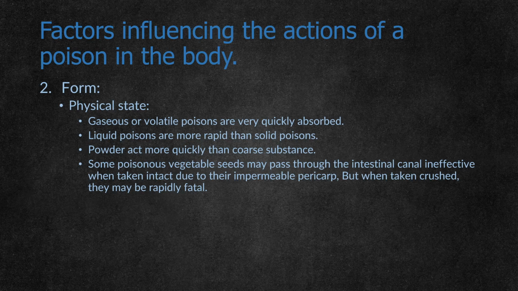Some poisons, like vegetable seeds, may pass through the intestine ineffective when taken as a whole because of the impermeable pericarp. But when the same seeds are crushed or chewed, they become fatal.